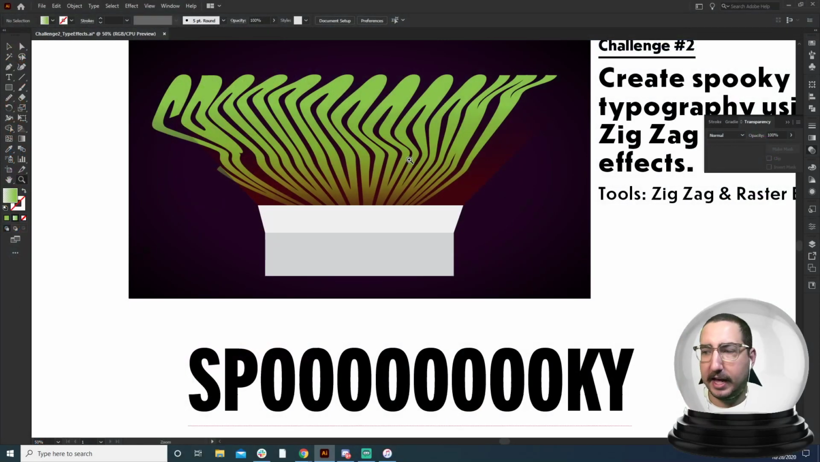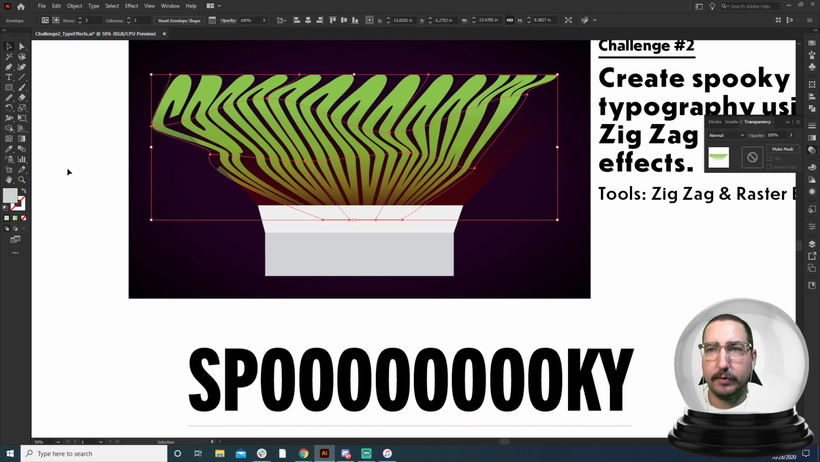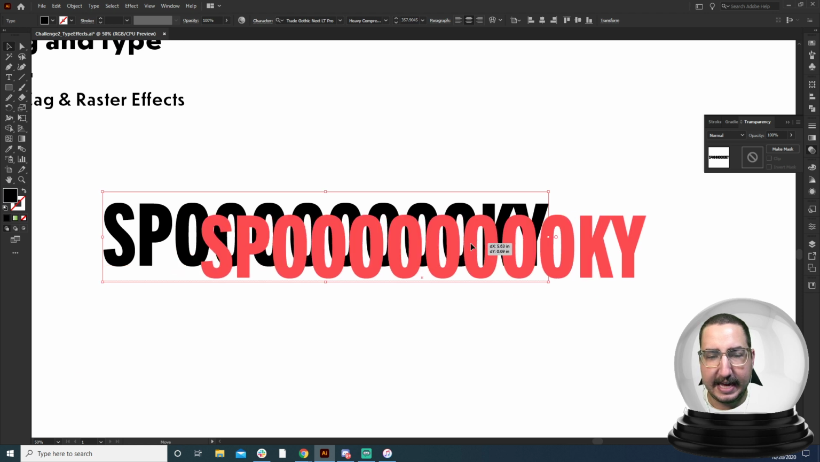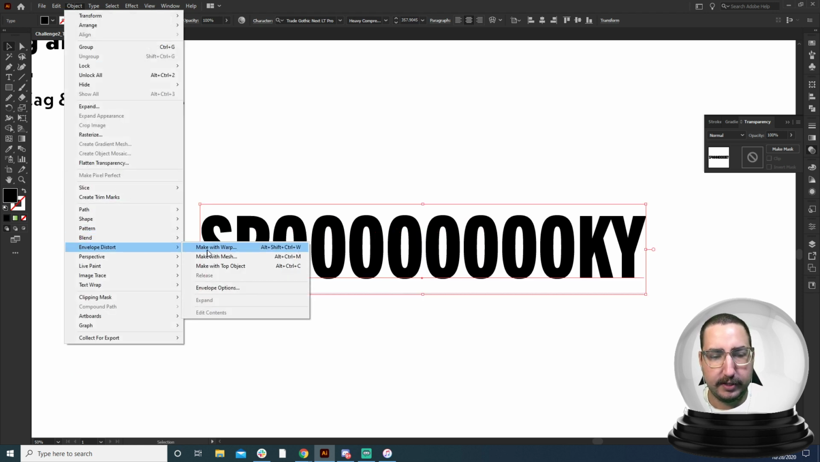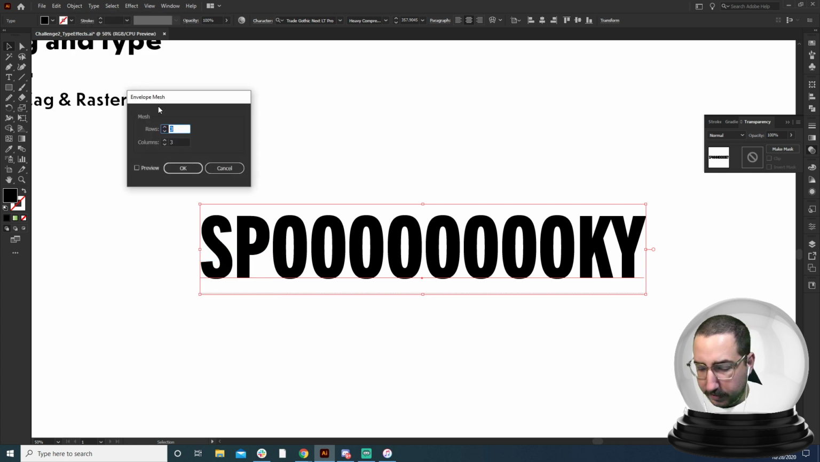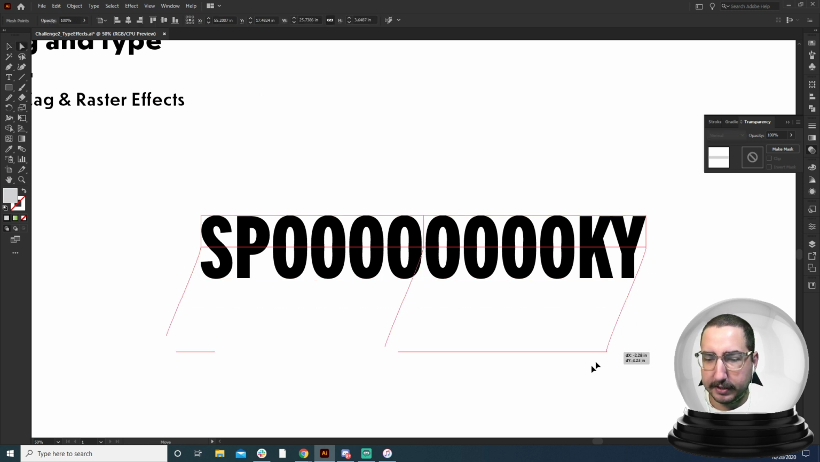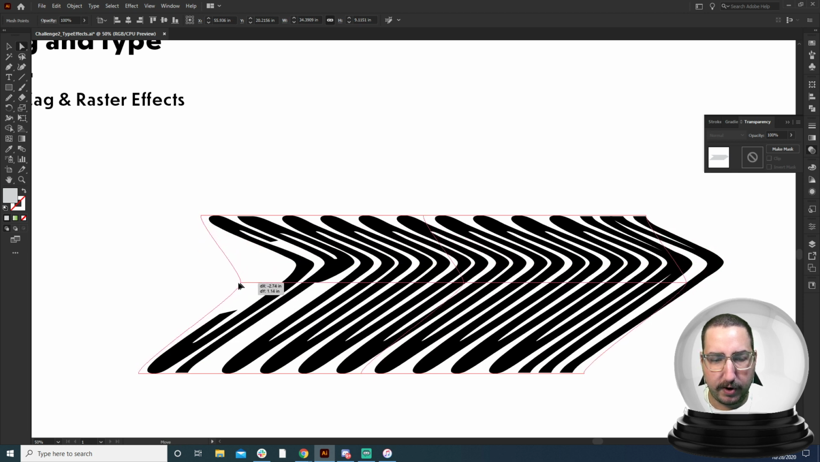So hopping back, because someone had a question on it, yes, we can come back in and change the type. Let's grab this type one more time and I'll show you how it works with that envelope. We'll go to Object, Envelope Distort, and Make with Mesh. Now you can do this with 2 and 2 if you want. You can set as many as you want, but with this, we can move it around, we can make it super crazy so that it gets wonky.